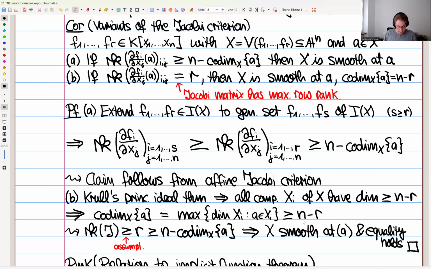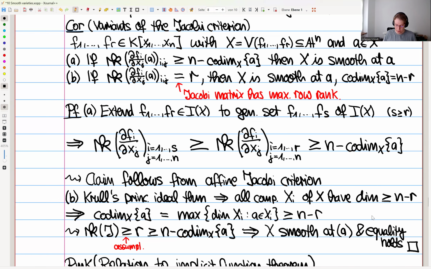But then we are in business, because now we have another chain of equalities here. So the rank of J by assumption is equal to R, in particular greater or equal to R. And then R is also greater or equal to n minus this codimension. This just rearranges this inequality here. And so we have rank of J greater or equal to n minus codimension. And so X is smooth at A by part A.